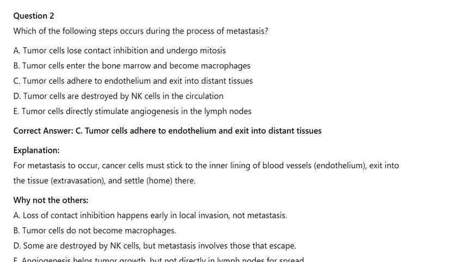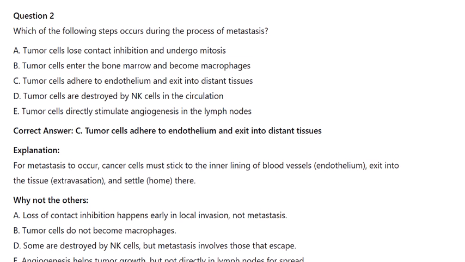Question 2. Which of the following steps occurs during the process of metastasis? A. Tumor cells lose contact inhibition and undergo mitosis. B. Tumor cells enter the bone marrow and become macrophages. C. Tumor cells adhere to endothelium and exit into distant tissues. D. Tumor cells are destroyed by NK cells in the circulation. E. Tumor cells directly stimulate angiogenesis in the lymph nodes.